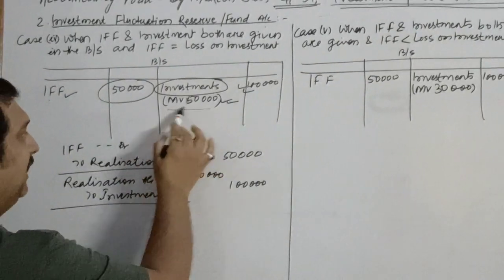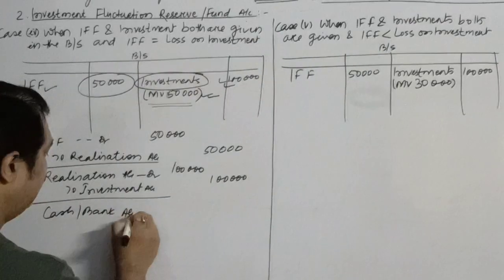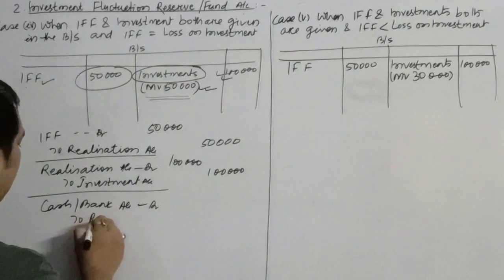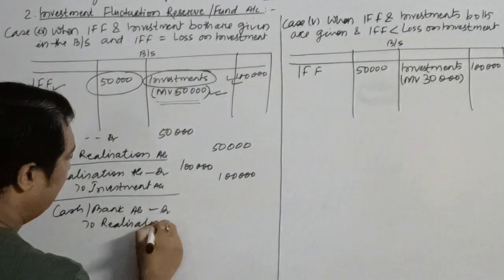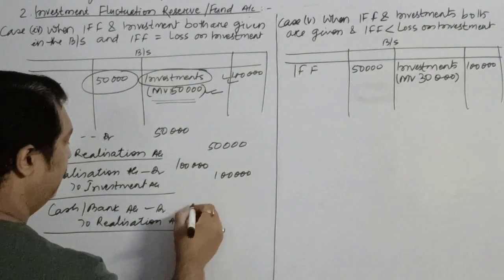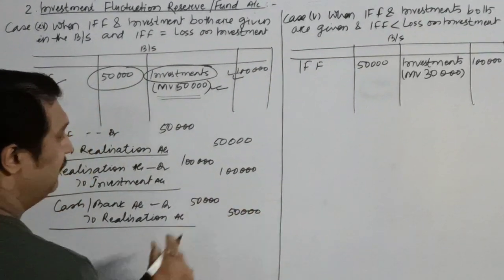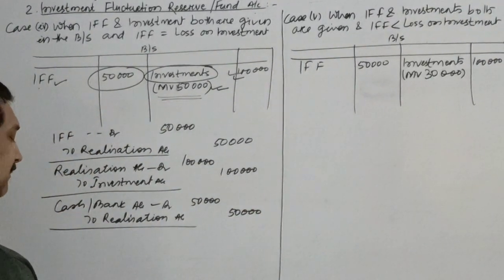After this we will pass the entry for the realizable value. So cash or bank account debit to realization account. It does not matter how much is the loss or how much is the profit in this case. You will just pass 50,000 because this is the amount which you have realized by the sale of investment.